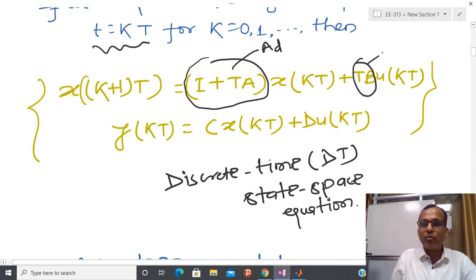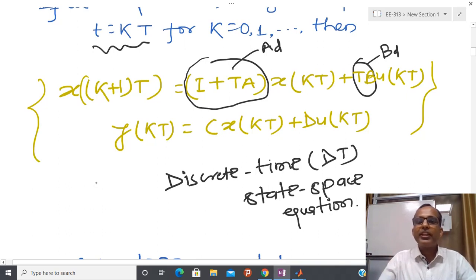So I have this kind of quantity as BD, and C remains as it is, D remains as it is, but sometimes for convenience people call this CD and this DD. So in this way I am going to get some kind of equivalent model of the continuous time system, but this particular model is only valid at the finite points, that is t equal to kT. So in this way we will approximate the continuous time linear time invariant system to a discrete time linear time invariant system.